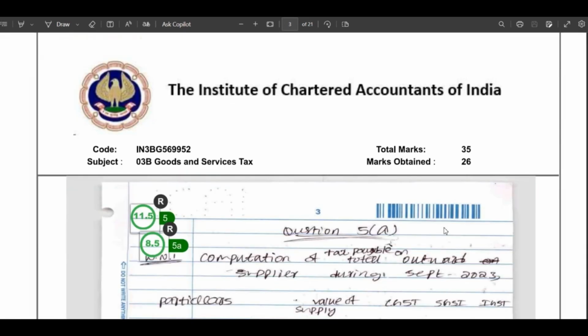When it comes to presentation of the GST, at first you should write the answers which you are able to present within less span of time. It will save your time, and in 35 marks almost 70% of the questions are asked in a practical manner and the remaining 30% are asked in theory.